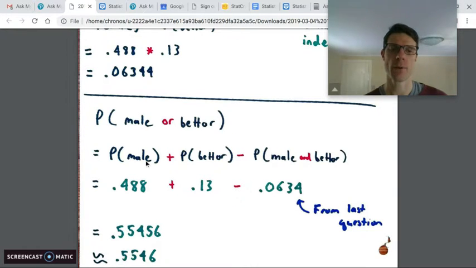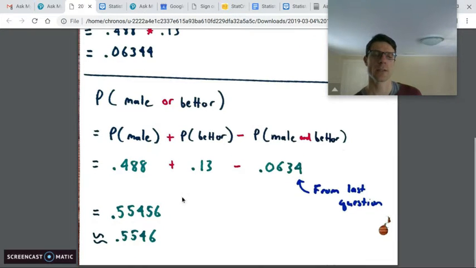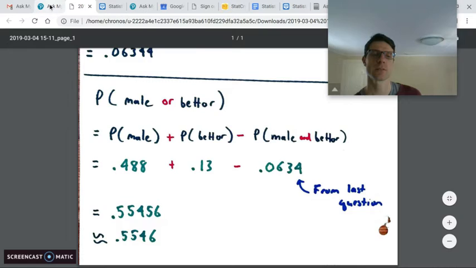So again, the probability of male is 0.488. That's given in the problem. The probability that they're a bettor is 13%. That's given in the problem. The probability that they're male and a bettor is what we found from the last question, so just 0.0634. And then we add and then subtract that, and we get this. And then we just round to 4 places.